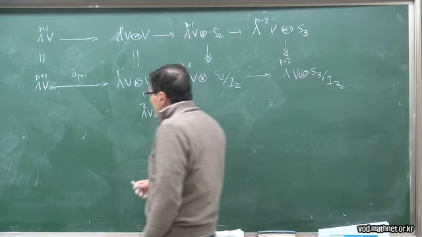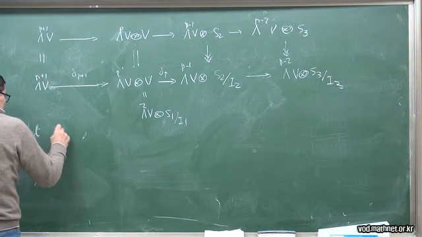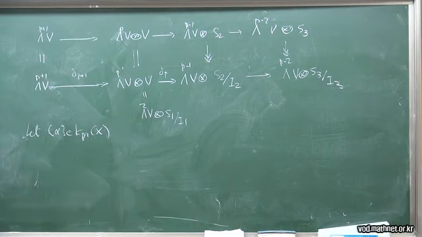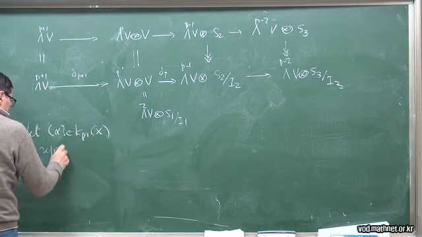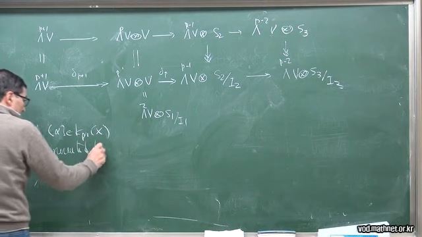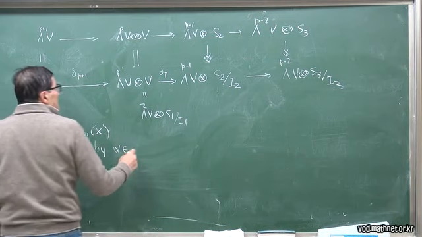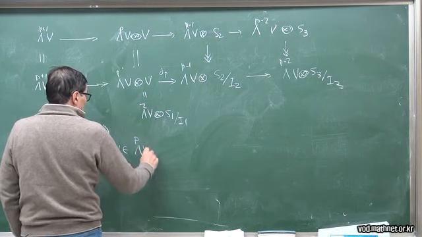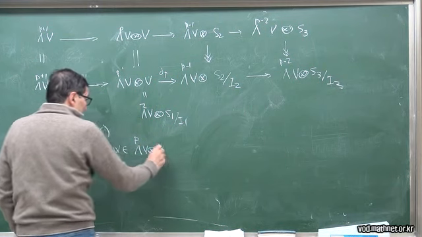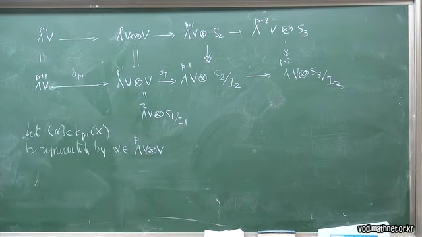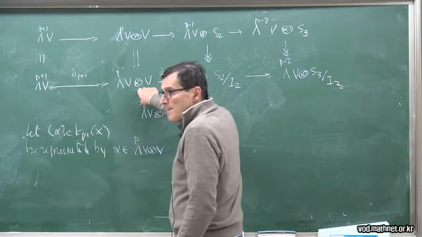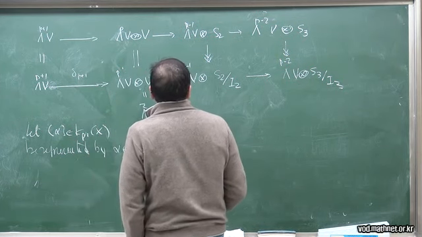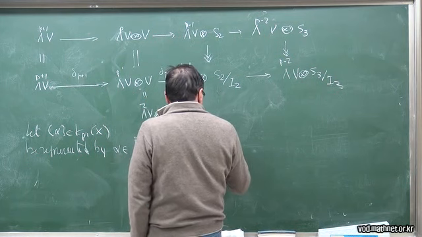Now, let some alpha in K_{p,1} be represented by alpha in wedge^p V tensor V. There is an element here such that delta_p of alpha is equal to 0.